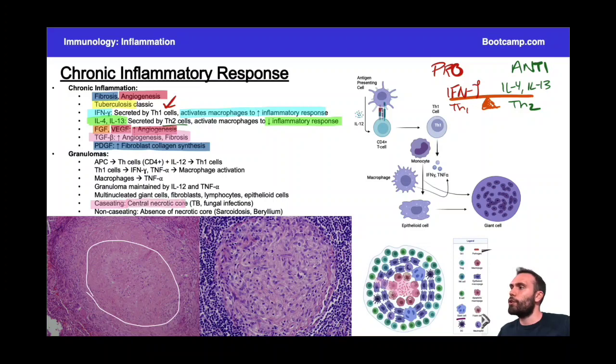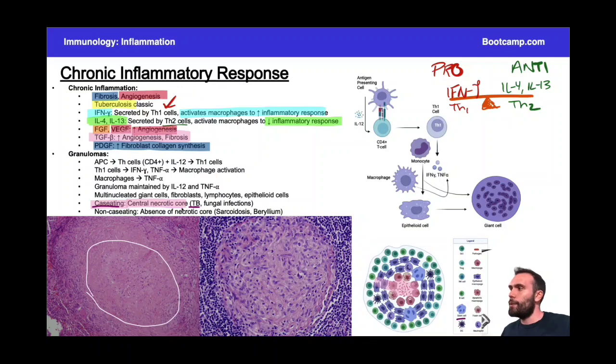The classic things for this are going to be TB and certain fungal infections, like we'll talk about when we talk about histoplasmosis, things of that nature. Okay, but TB is the number one thing to think about when you see caseating or necrotic granulomas.